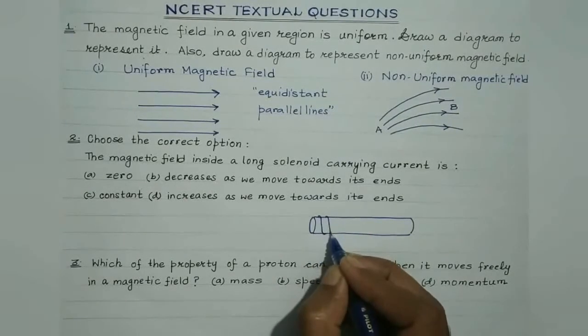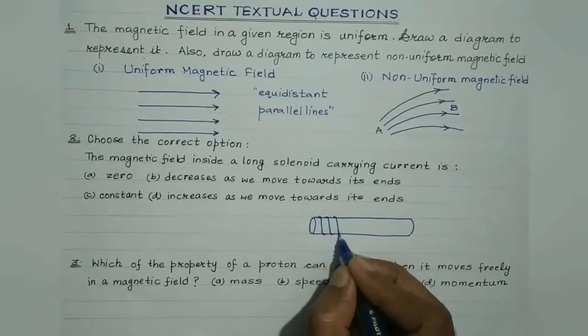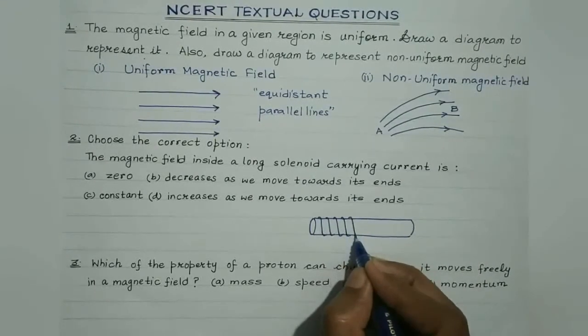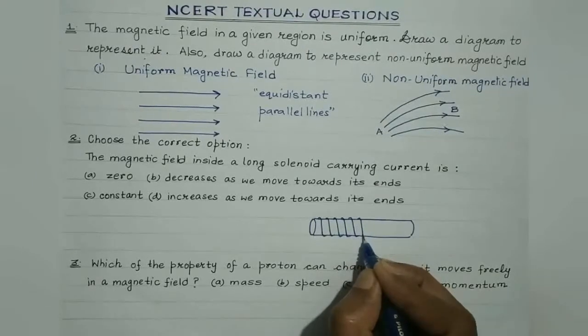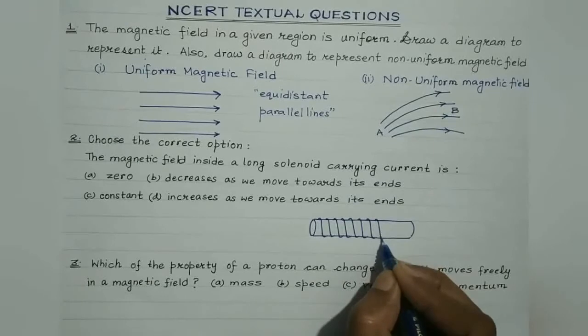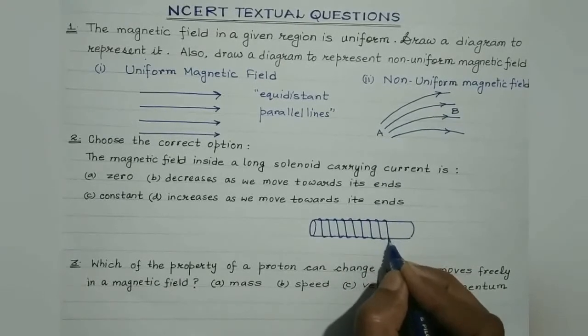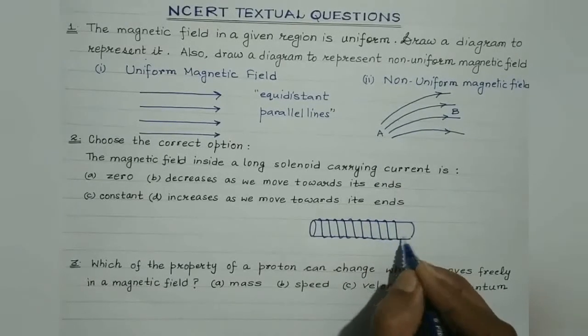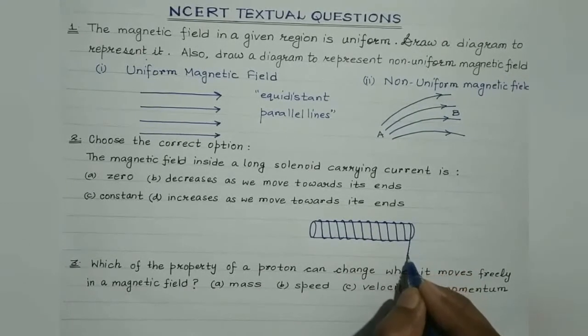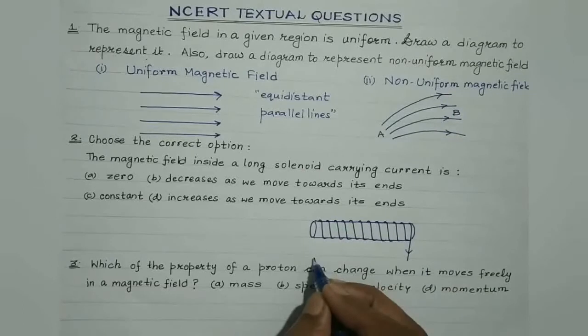Earlier in the theoretical portion we have discussed, students, that when current is made to pass through such a solenoid, one end of the solenoid behaves as the south pole while the other end behaves as the north pole. So it will behave as a bar magnet or a magnetic dipole.